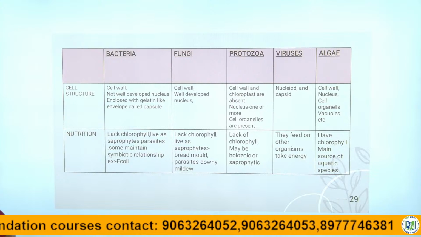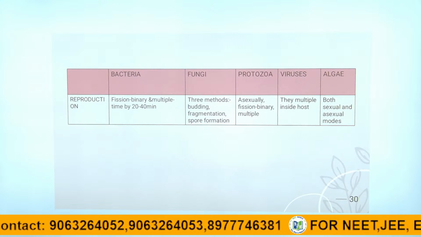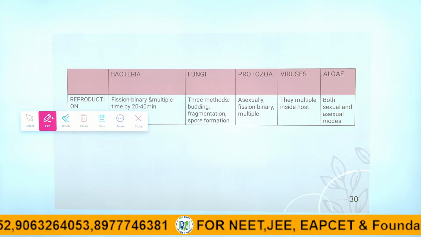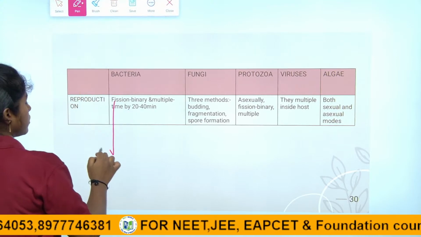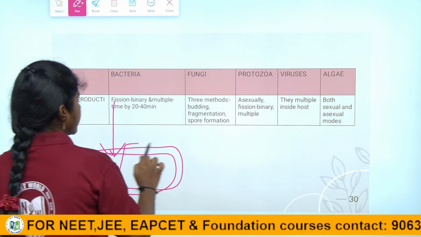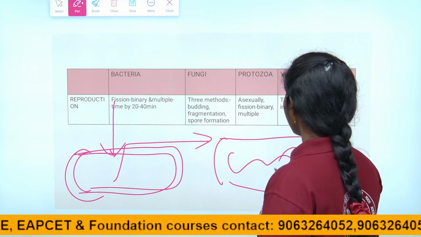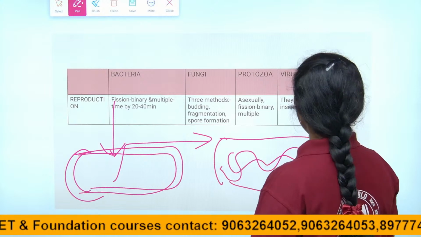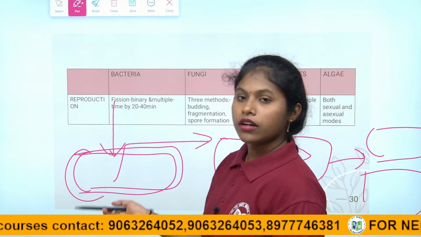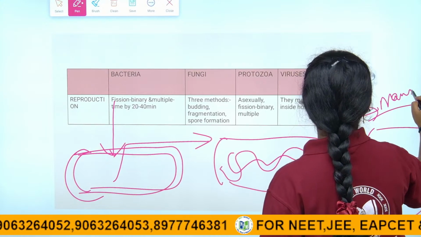Coming to the reproduction children, reproduction occurs by binary fission. When favorable conditions are there, the bacterium becomes twice in amount, then the copy of the nucleus happens, then it divides into two individuals in binary fission. Coming to multiple fission, many copies of the offspring of the bacterium will be seen.